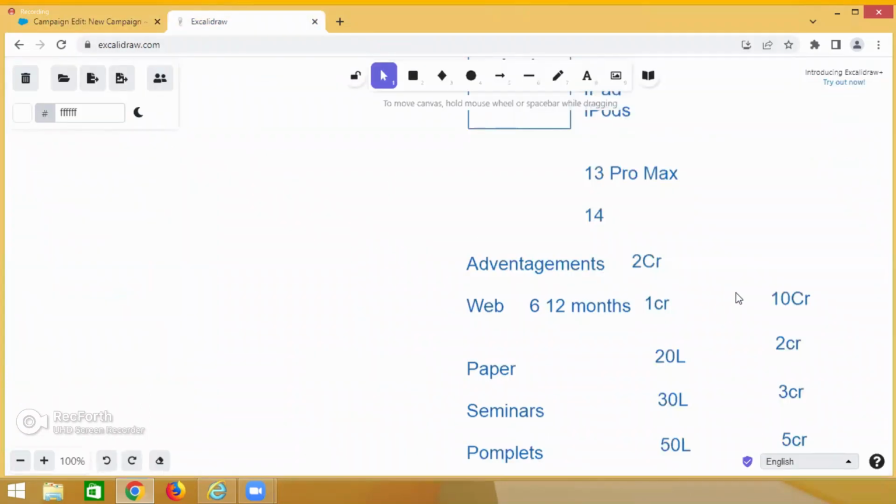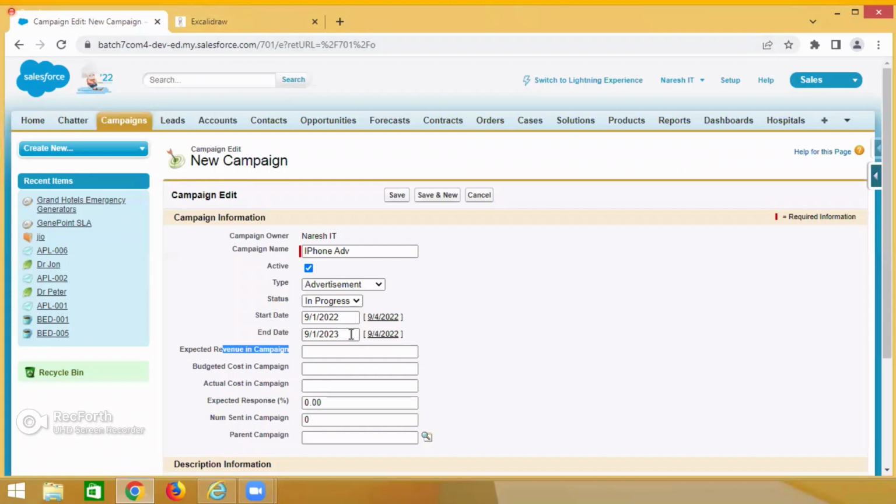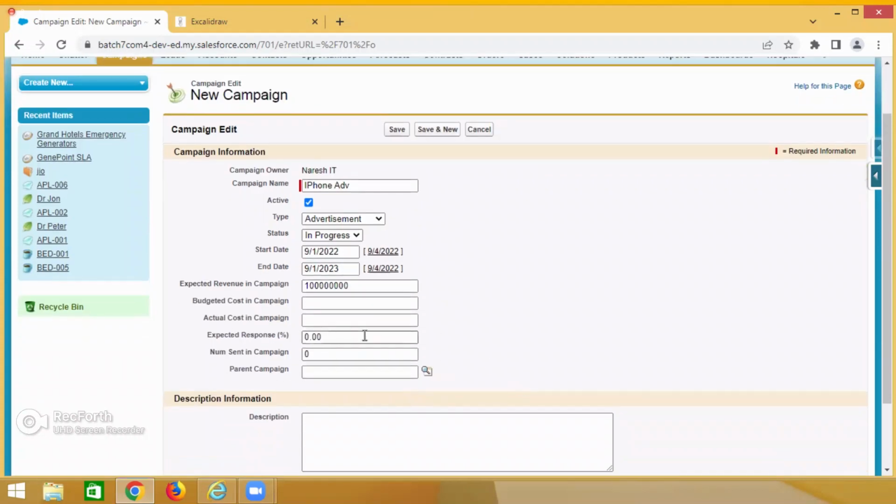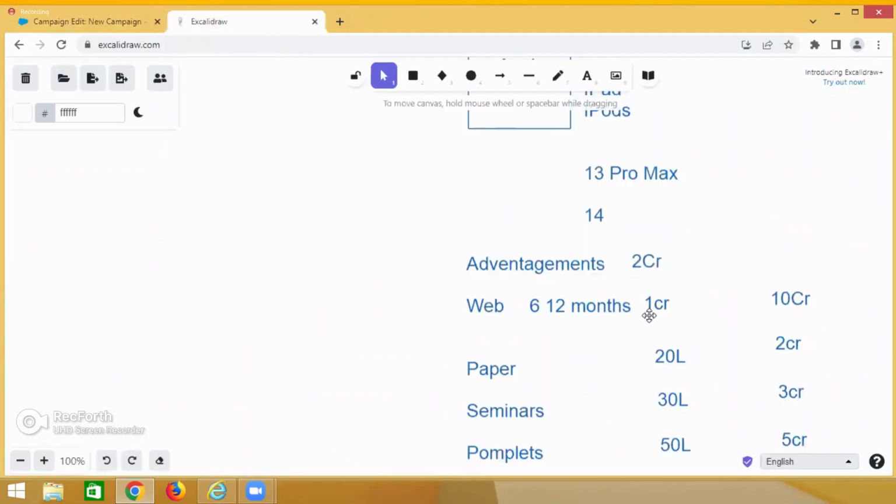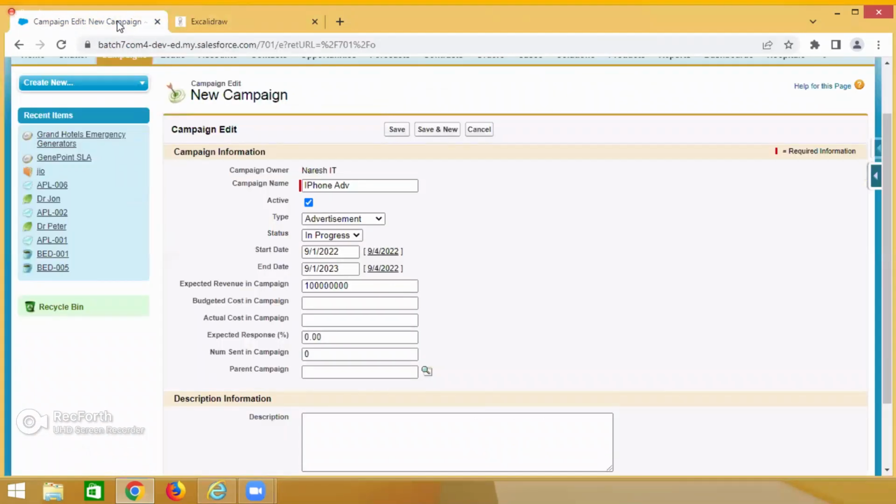Expected revenue in this campaign: how much are you expecting? 10 crores. Budget cost in this campaign: how much budget are you spending? 1 crore. Understand, guys? Even people with 10 years of experience don't know this concept. So please try to understand, guys. 10 crores expected, 1 crore budget.